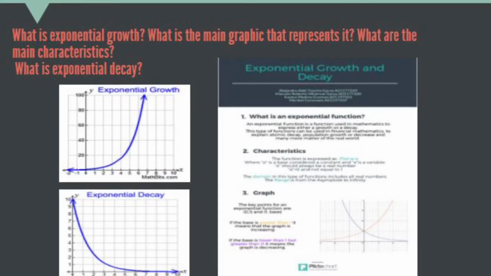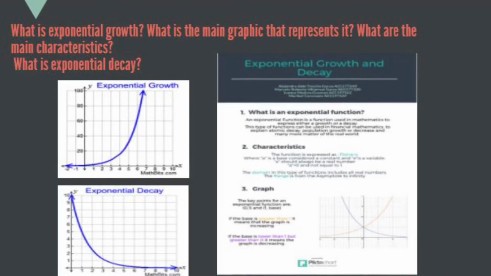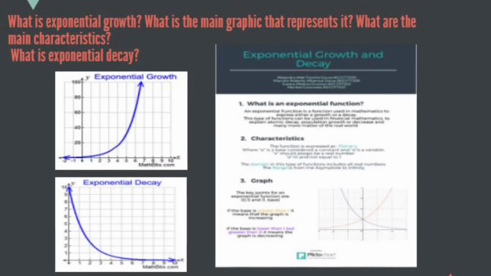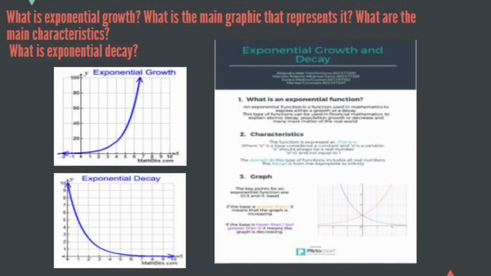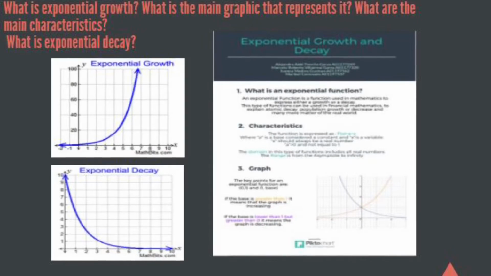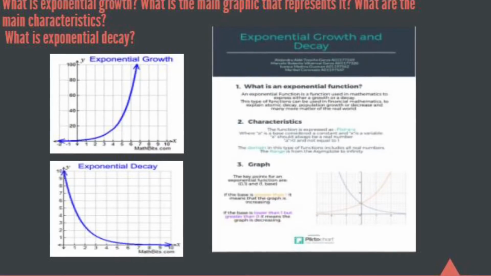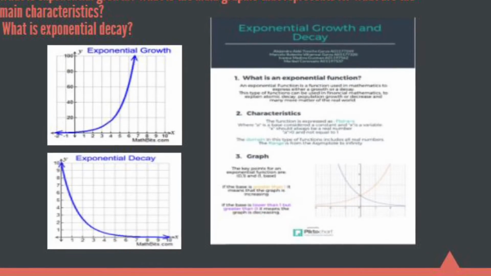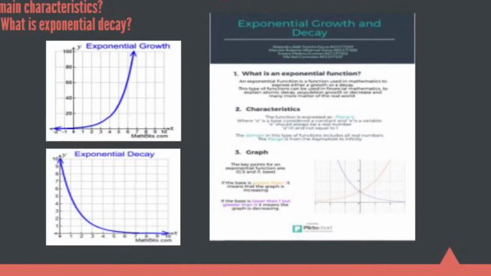Exponential growth is something that is rapidly increasing in proportion to the total number or size. Exponential decay is something that is continuously decreasing in proportion to the total number or size. The graph for this is f of x equals a to the x. The key points for an exponential function are (0, 1) and (1, base).